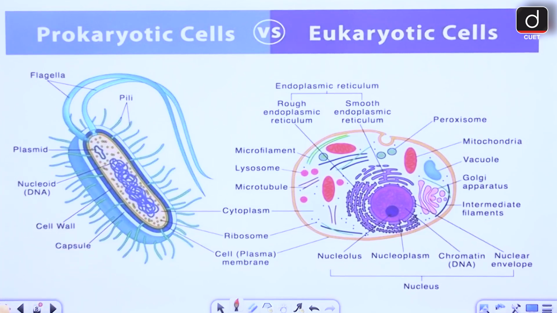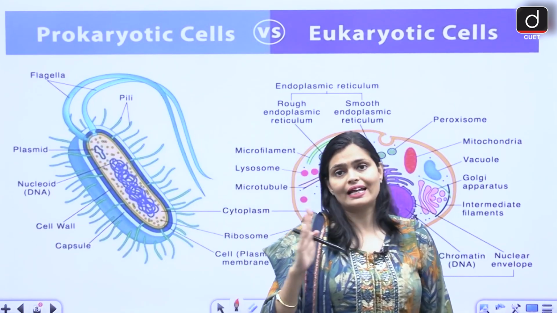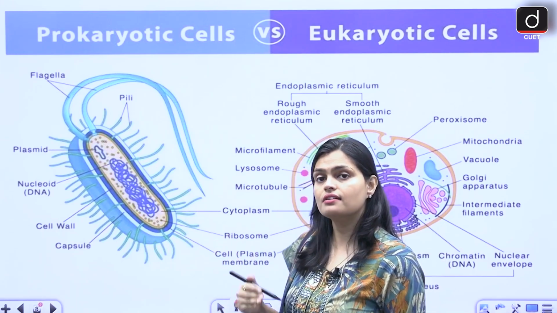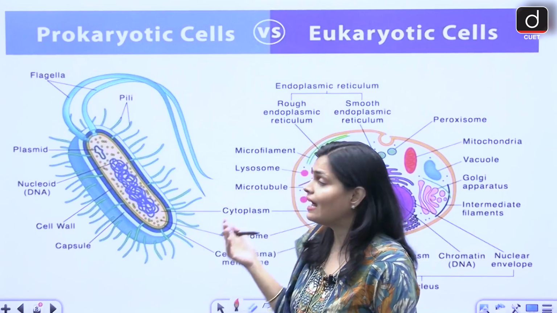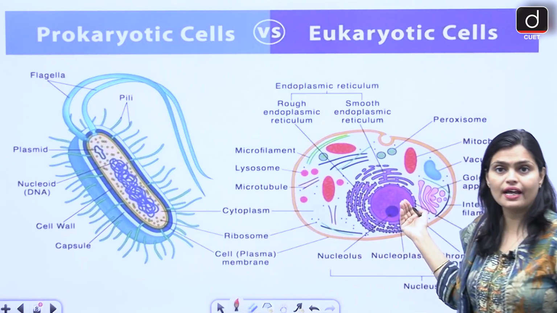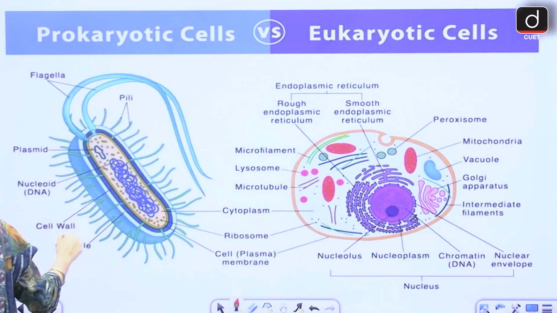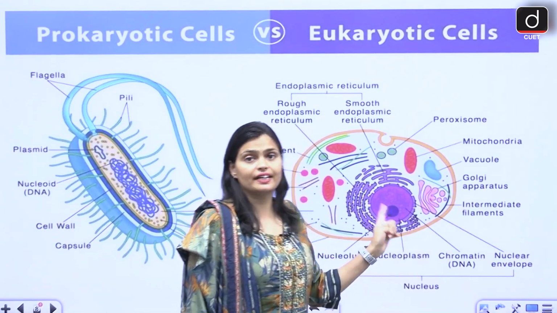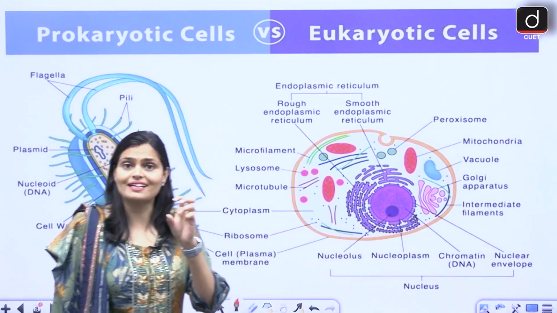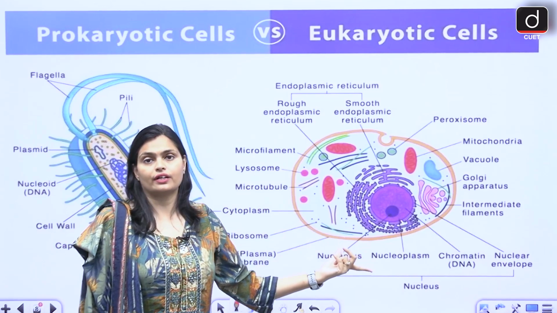So guys, first of all, by the diagram, you can simply identify that prokaryotic cells are simpler and smaller as compared to eukaryotic. This one is very simple, having very few organelles, but here you have so many organelles, so they are very complex. Also, the size is very small as compared to eukaryotic cells.